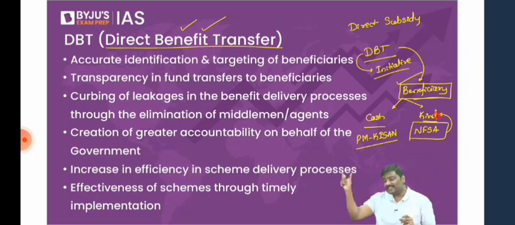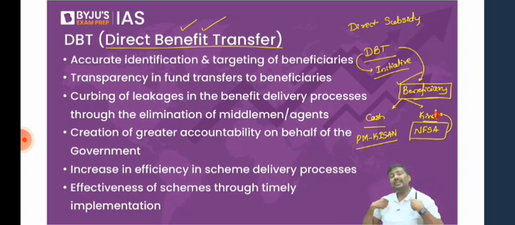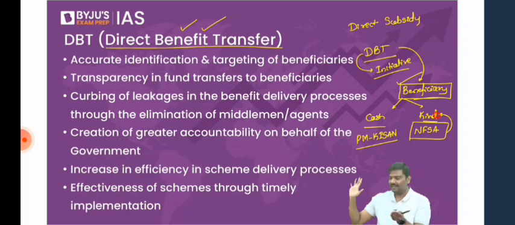Direct subsidy is basically a subsidy where cash is provided to the beneficiary. We are going to provide cash to the beneficiary. Whereas a direct benefit transfer simply means we are trying to identify who is the beneficiary, and we are trying to ensure that either a cash or a kind of subsidy is provided. That is the basic idea for DBT.